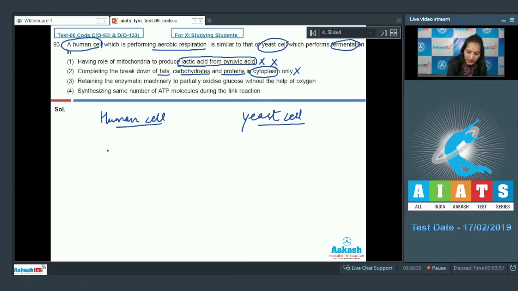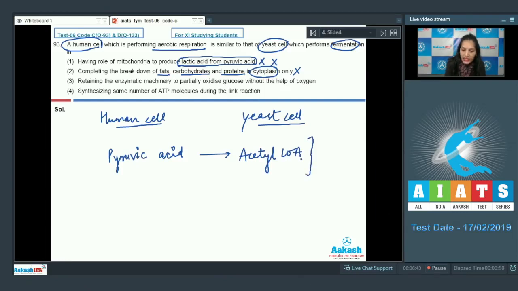Link reaction is the reaction when pyruvic acid converts into acetyl coenzyme A, and this is a step which comes in aerobic respiration but not in fermentation. So this option is also ruled out as this cannot be the similarity.